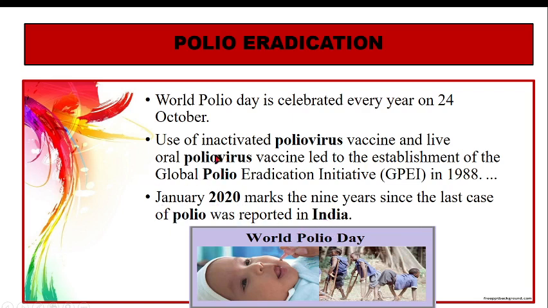Apart from that, we have this OPV and IPV. This is given, which led to the establishment of the Global Polio Eradication Initiative.